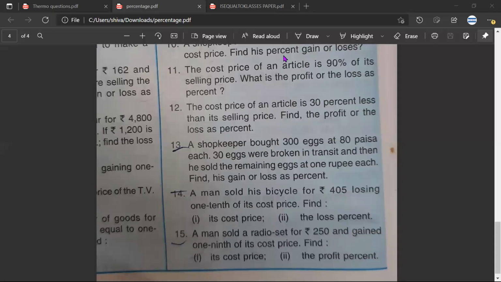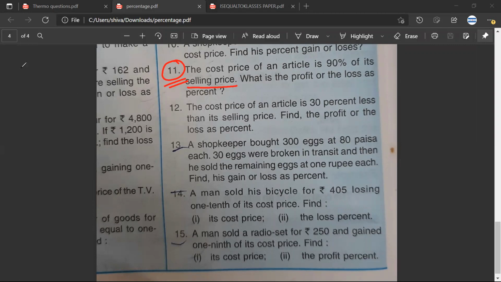Mr. Sarthak, question number 11. How should I do it? The cost price of an article is 90% of its selling price. What is the profit or loss as percent?